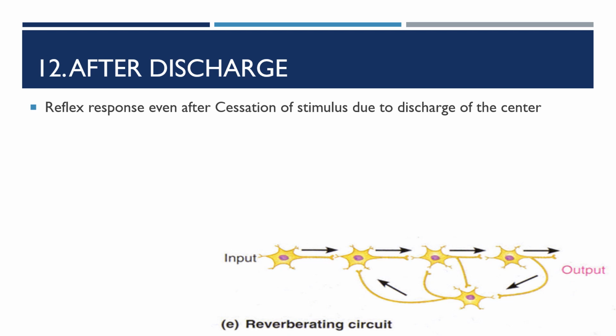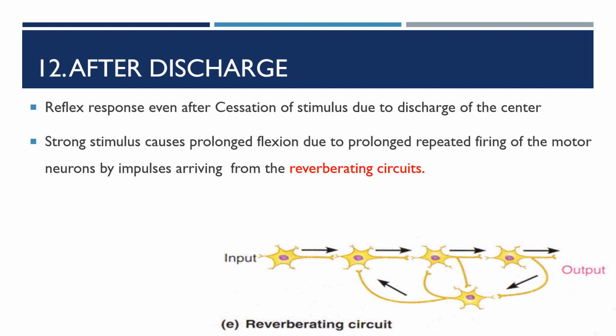The reflex response continues even after the cessation of the stimulation. This is due to the discharge of the center. So the center continues to discharge even after stopping the stimulus.